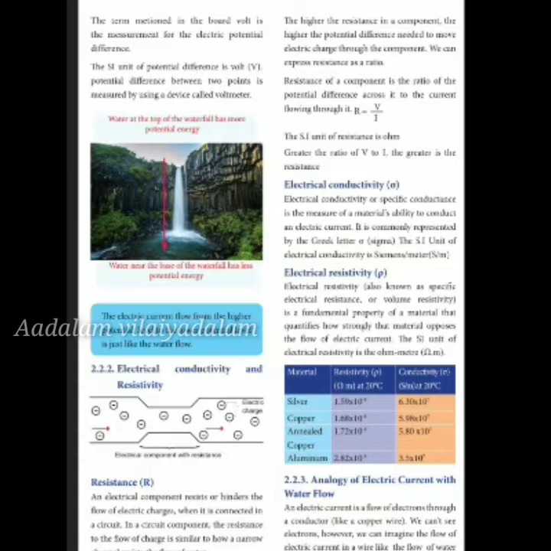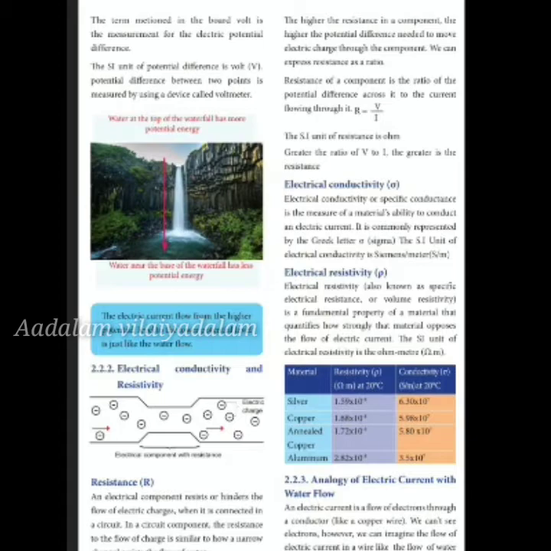Conductivity is nothing but how much it can conduct current, that is, how much it can allow current to flow through it. Resistance depends on the length of the wire. It is the ratio of the potential difference across it to the current flowing through it. The opposite of resistance is conduction, which allows current to flow through it. That is, R is equal to V by I. The SI unit is ohm.